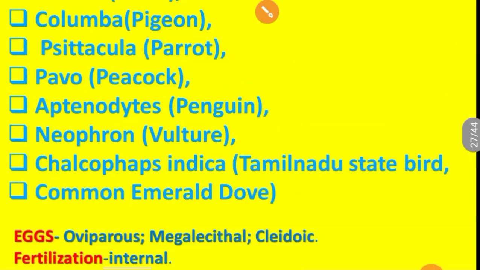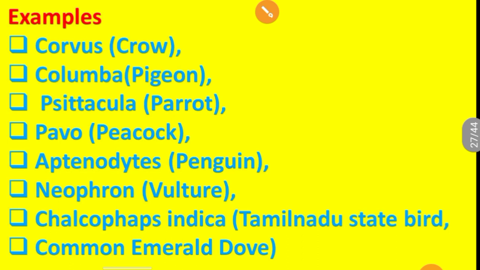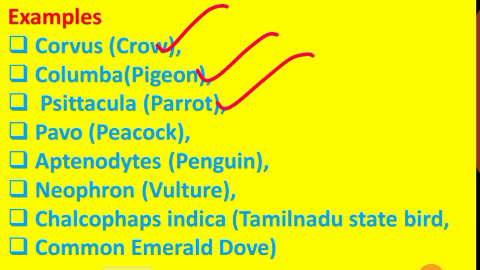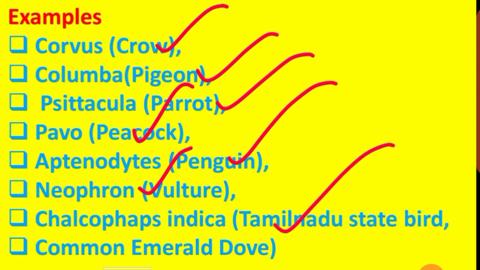Got it? Examples: Corvus, crow; Columba, pigeon; Psittacula, parrot; Pavo, peacock; Aptenodytes, penguin; Neophron, vulture; Chalcophaps indica, the Tamil Nadu state bird, the common emerald dove.